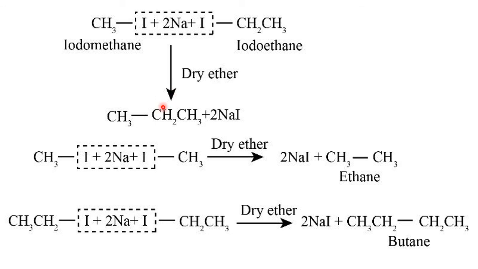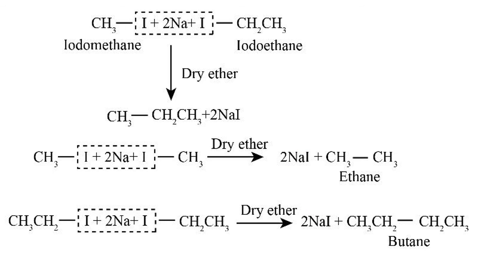You can take similar alkyl halides like methyl iodide or ethyl iodide, or you can take different alkyl halides, one methyl, one ethyl, left to you, but they will go for two sodium iodide. You can take ethyl chloride, ethyl bromide, any alkyl halide. Sodium is important here, and the condition is dry ether, so that the alkane forms and the respective sodium iodide is a side product.